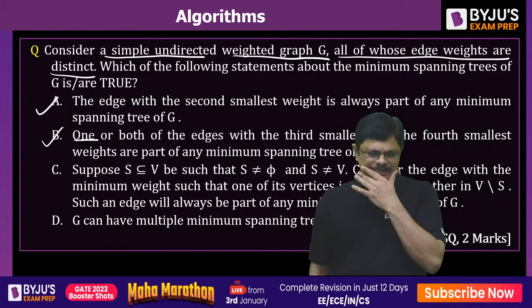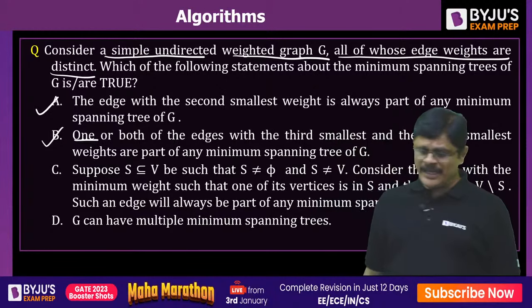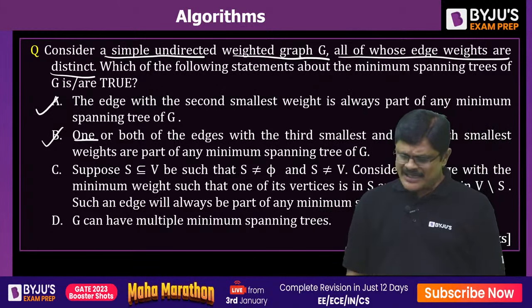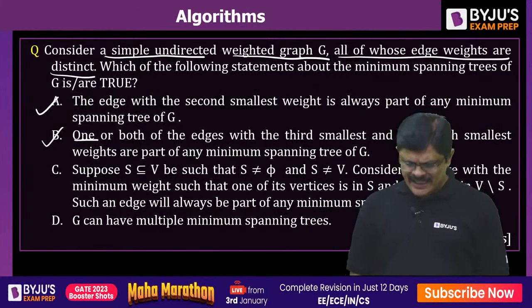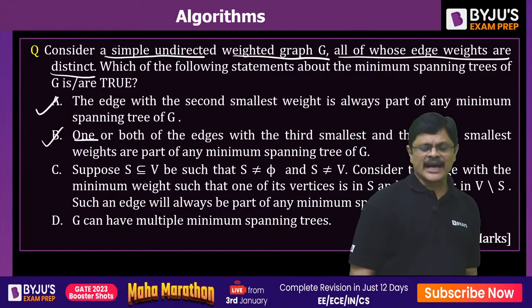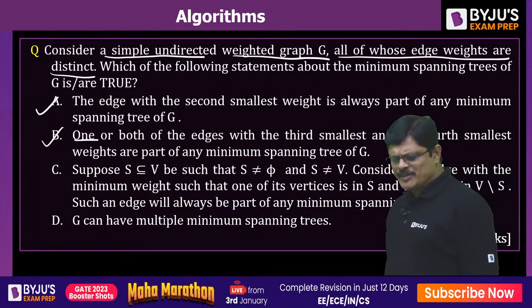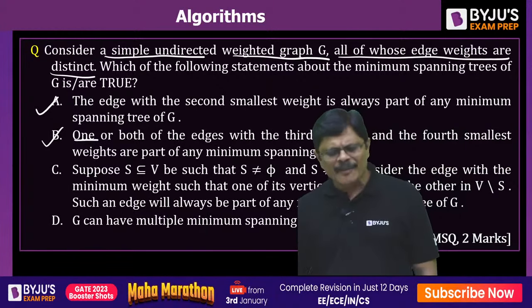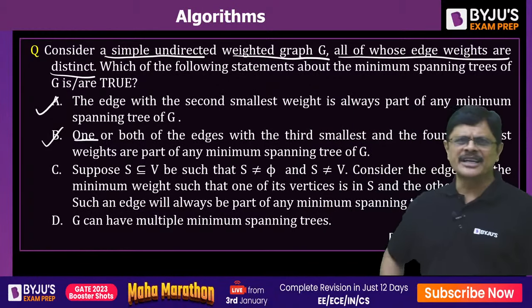Next one. Suppose S is a subset of V, S is non-empty and S is not equal to V. Consider the edge with minimum weight such that one of its vertices is in S and the other in V minus S. Such an edge will always be part of any minimal spanning tree of G. See, obviously, the idea of a cut is here.